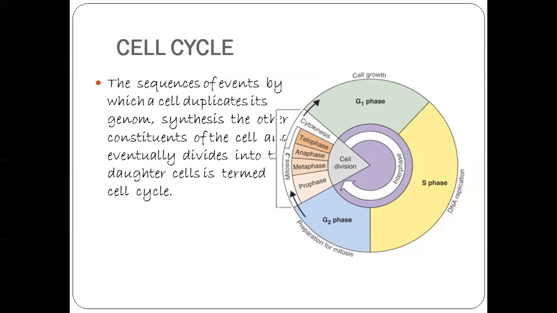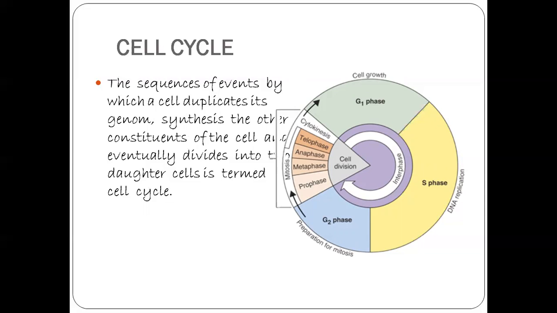So in the cell cycle, 95% is interphase only. Only a small percent is the division phase, that is the mitosis phase. For example, if there is a 24 hour duration, 23 hours are taken only for interphase. Only 1 hour is for the division phase.